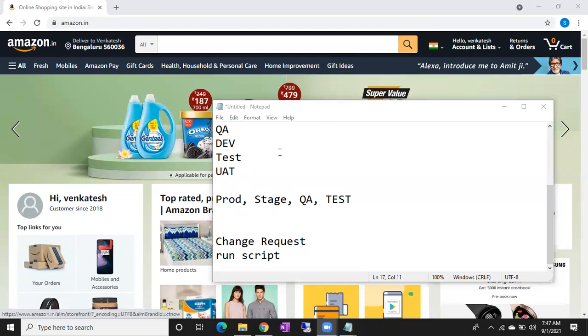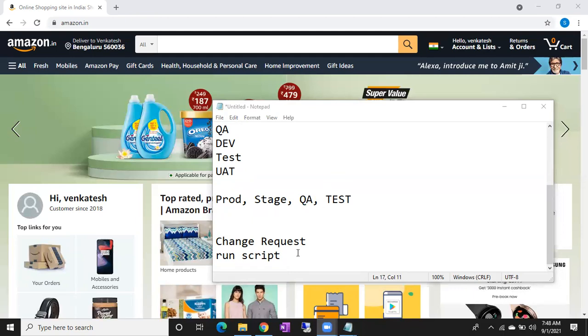QA means I have to check it. What is the terminology for QA? In case anyone knows, you can help us. QA, I don't know, but usually we mention it as QA. What is the abbreviation for QA? Something quality, something is there. I'll check and update you. Fine. Quality analysis. Okay. Thank you. Thank you so much. Right. Quality analysis.